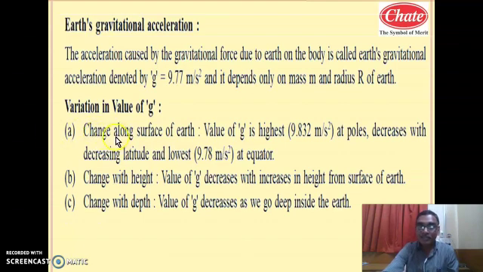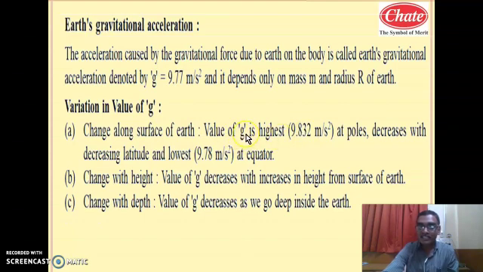Same is the concept. You will understand in this heading, the value of g is highest, that is 9.832 meter per second square at poles. Student, you have to remember these values and this sentence. These are important for your 1 mark question in the board exam.